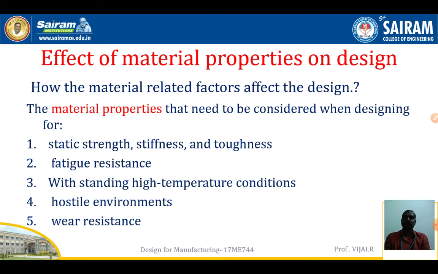Even glass, if you take glass, is transparent in nature, and plastics are not transparent. Different material properties will affect the production process. Normally we have mechanical properties, electrical properties, chemical properties, and physical properties in the materials. Whether it may be metal, non-metal, or alloys, all are considered as material for production. So each material will have its own properties.